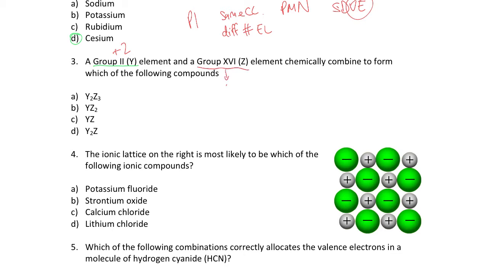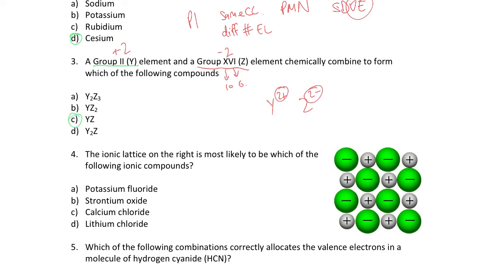That's a 10, and that's a VI, that's a 6, so that's group 16, form -2 ions. If Y is +2 and Z is -2, then they're going to go together in a 1-to-1 ratio, because the lowest common multiple of those two numbers is 2, so they just multiply by 1 each, and therefore your answer is YZ.